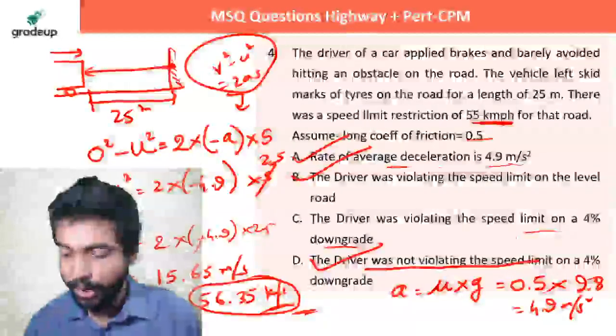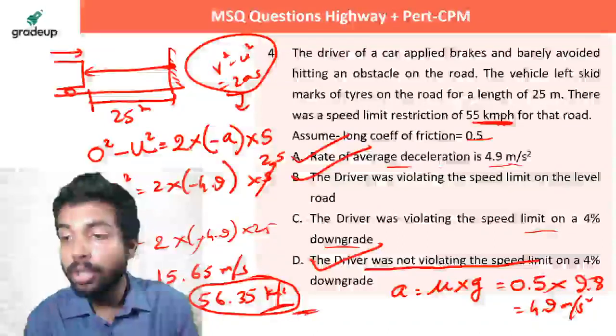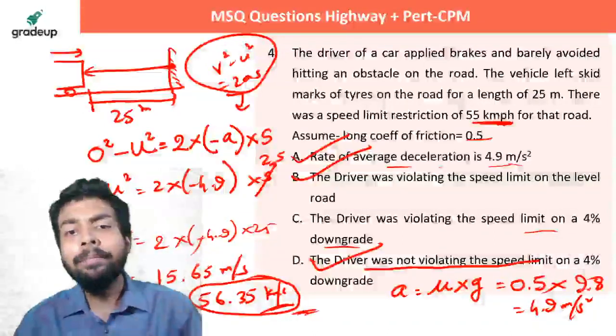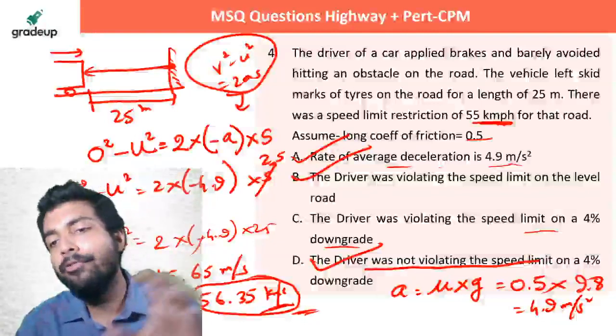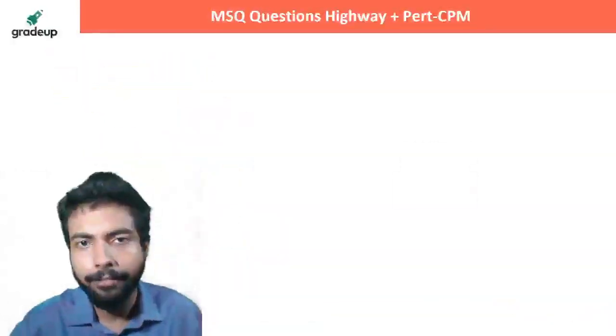On a 4% downgrade, it is not violating the speed limit because the speed limit is 55 and the driver is moving at a speed of 54.04. So he just barely escaped. Okay, give me high five.